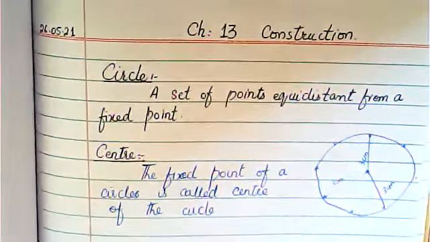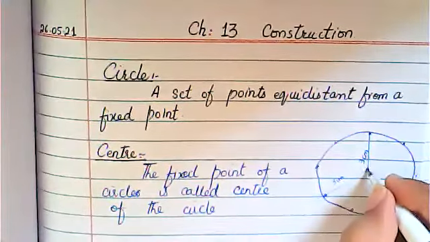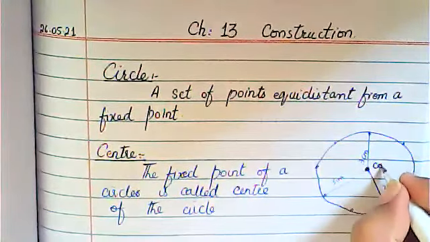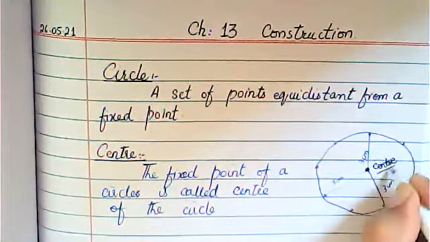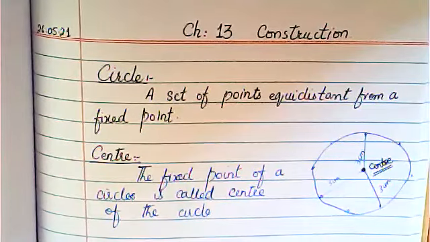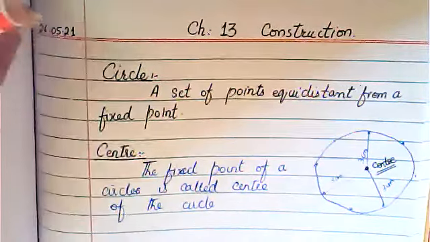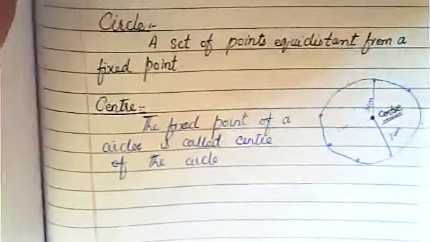Now what is that fixed point? This point. This point is basically called the center of the circle. What will it be called? It will be called the center of the circle.